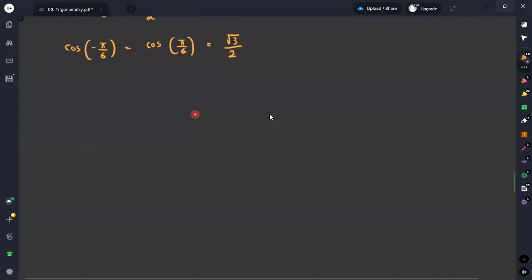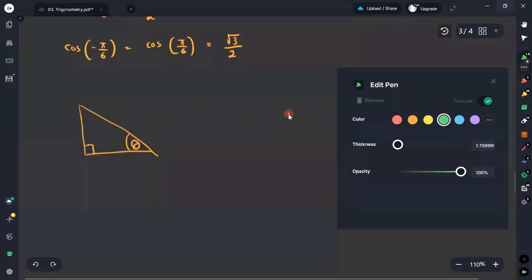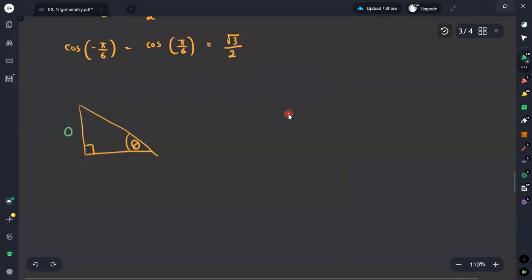If you consider obtaining the Pythagorean identities, consider a right angle triangle, with this angle theta, and name the sides: this is the opposite side, this is the adjacent side, and this is the hypotenuse.